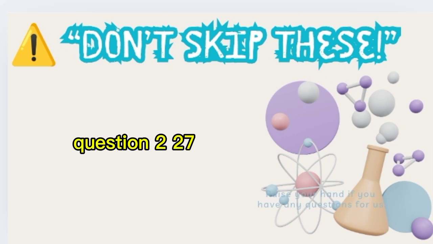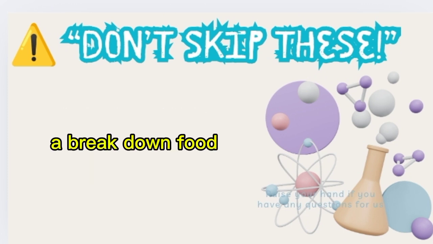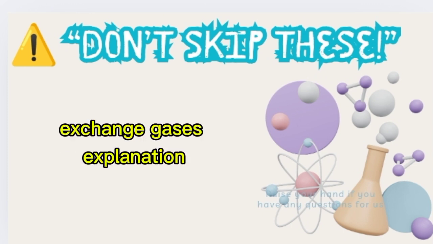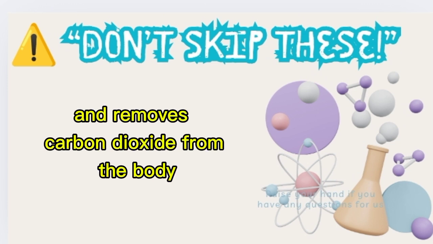Question 227. What is the main purpose of the respiratory system? A. Break down food. B. Circulate blood. C. Exchange gases. Correct answer: C. Exchange gases. Explanation: the respiratory system brings in oxygen and removes carbon dioxide from the body.